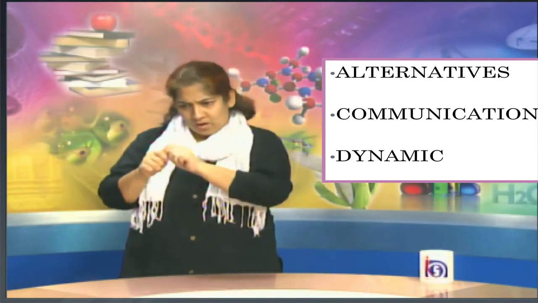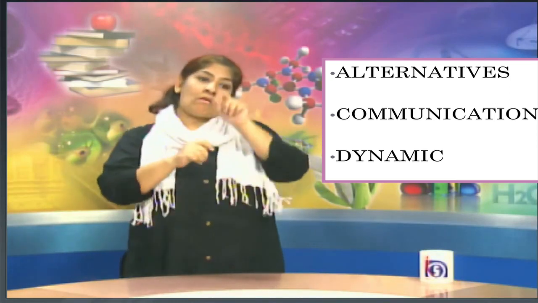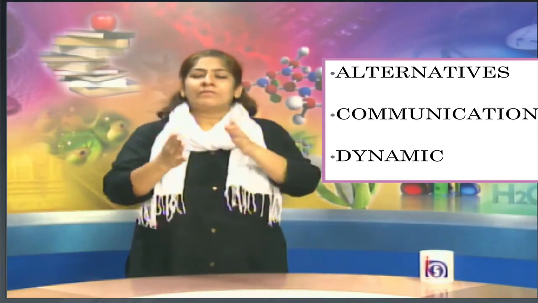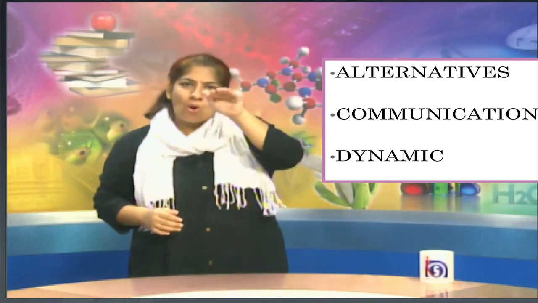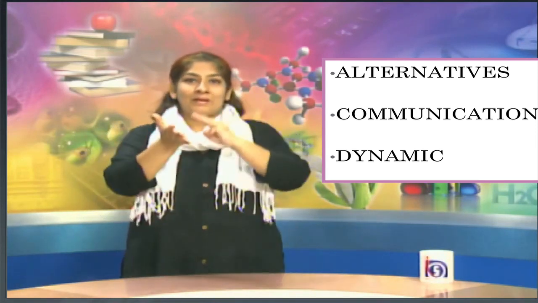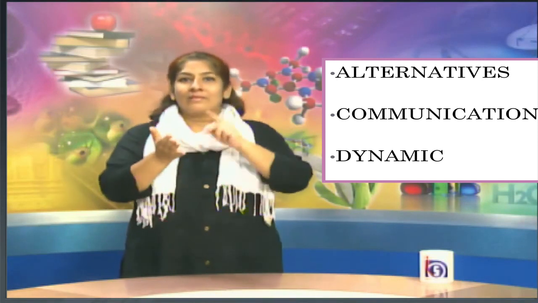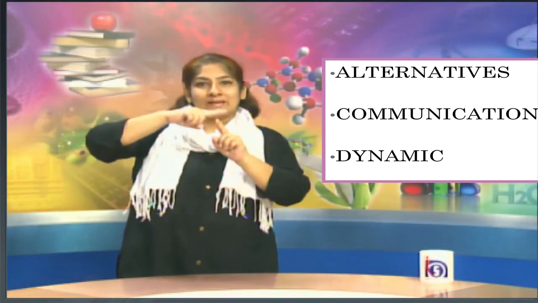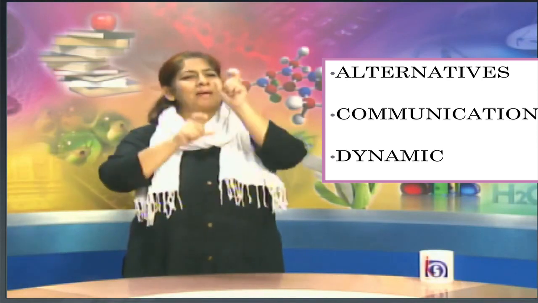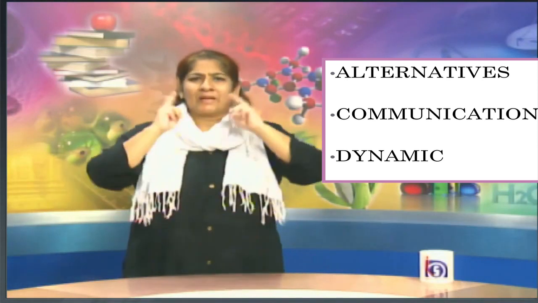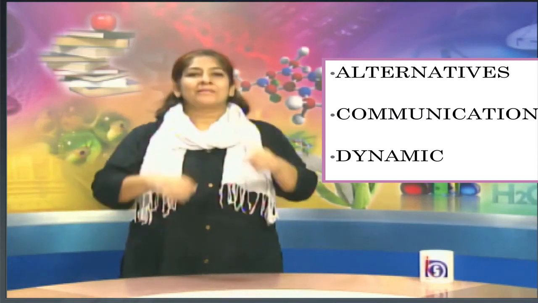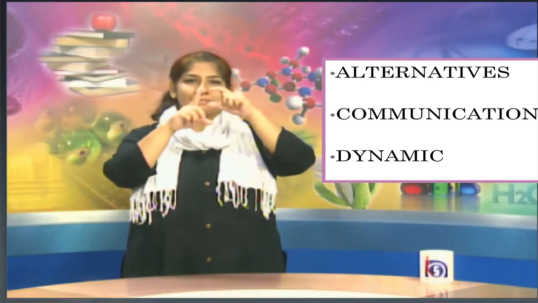For example, there are various ways of doing something. We can do one work in different ways. If in one way we get a failure, then there are other ways, other methods, that is known as alternative. The second word is communication. This is the finger spelling. This is what we do every day, communicating with people in a meeting. With every other person we have a conversation, that is known as communication.